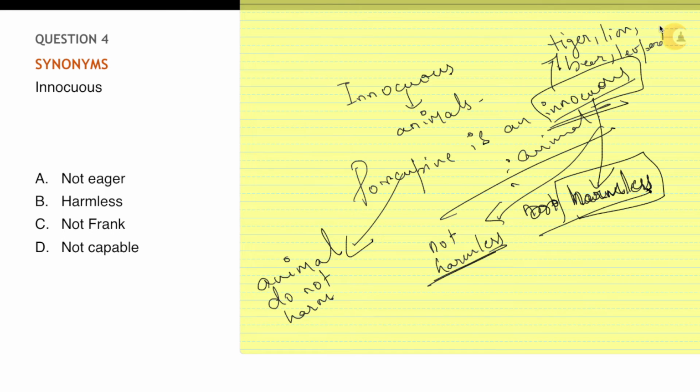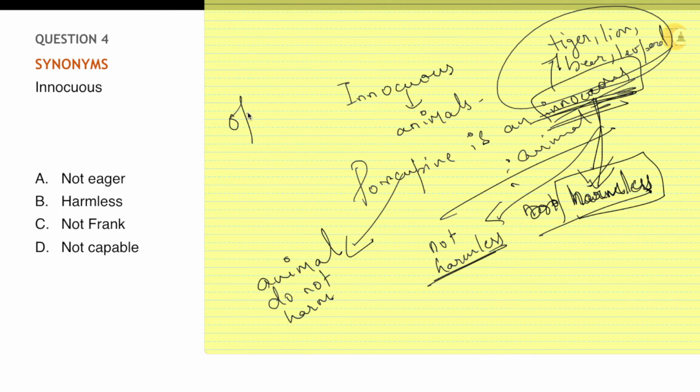You can't use it along with these animals, because they are not innocuous in nature. They are not harmless. They do harm people, right? So innocuous means harmless, someone who doesn't harm things. So your answer is in option number B.